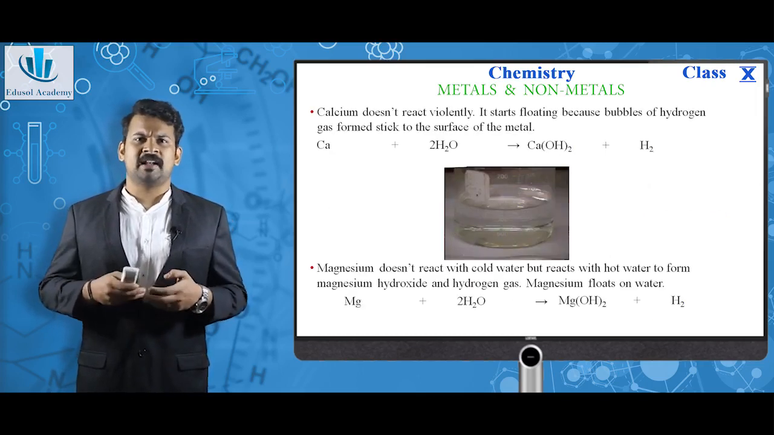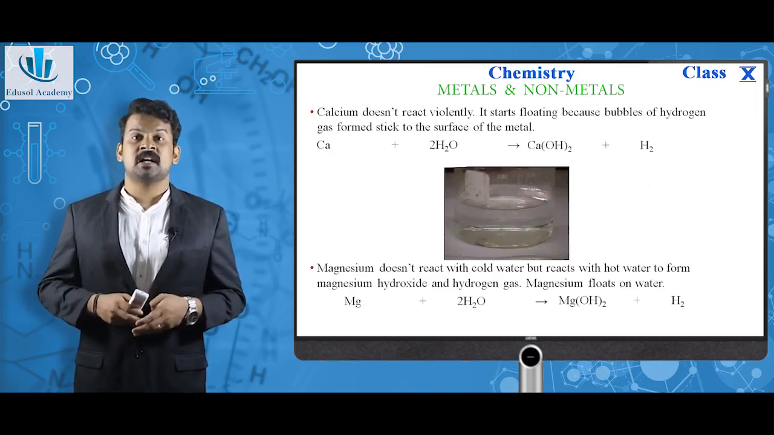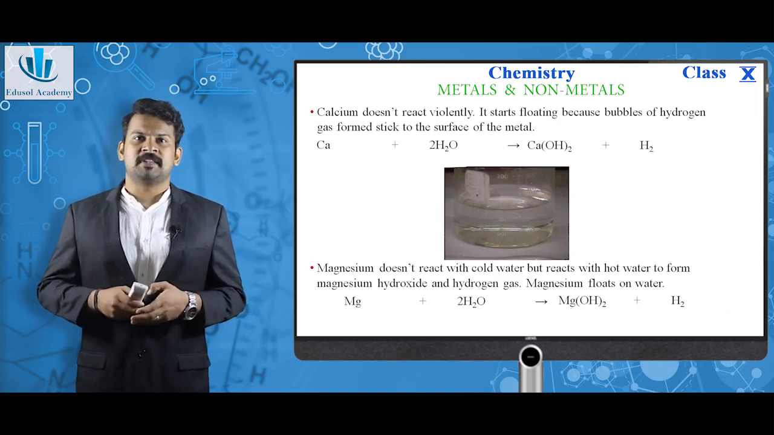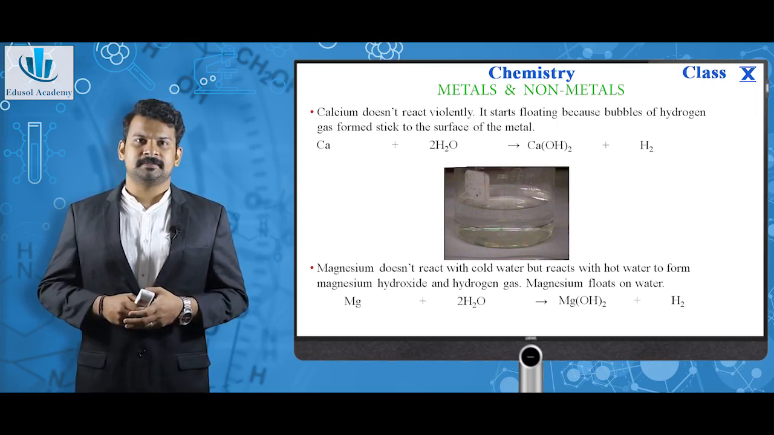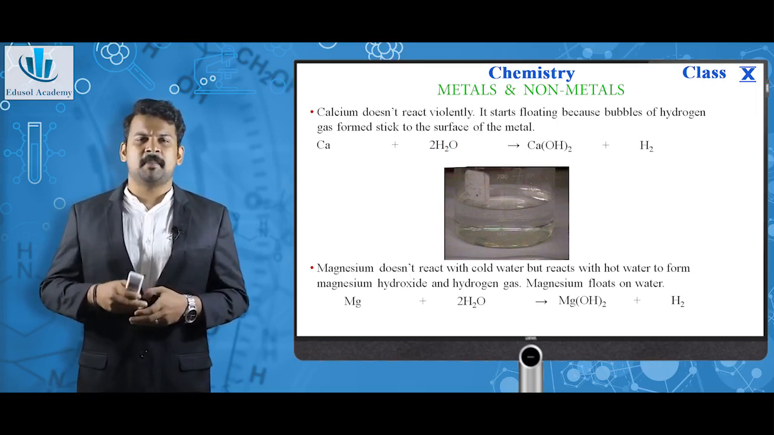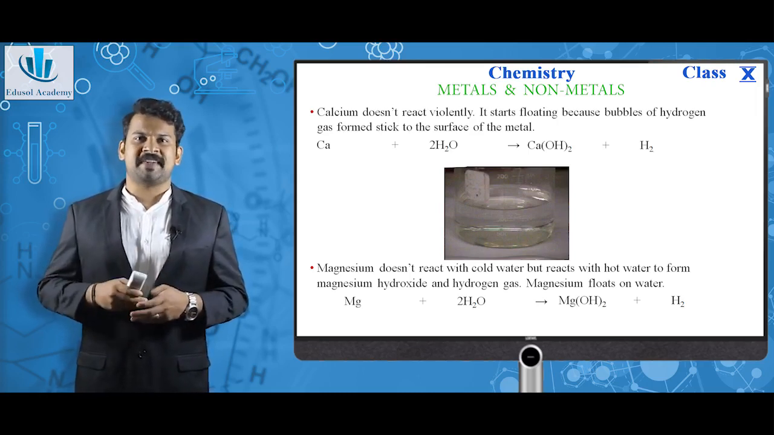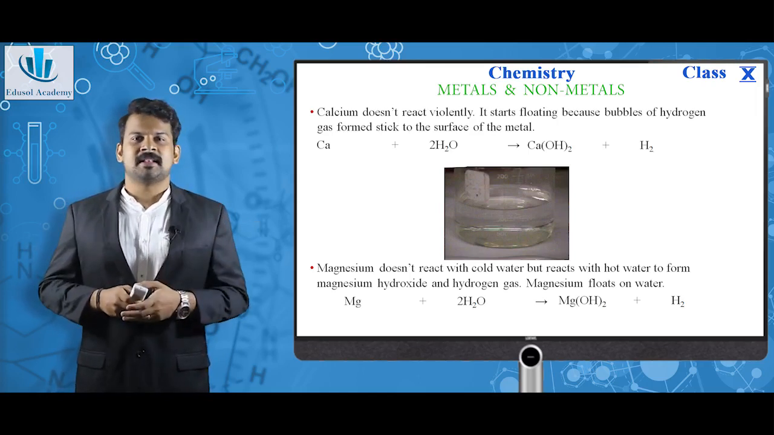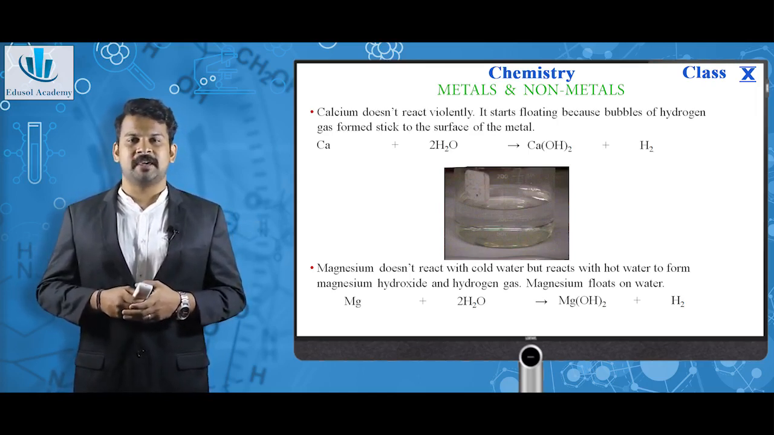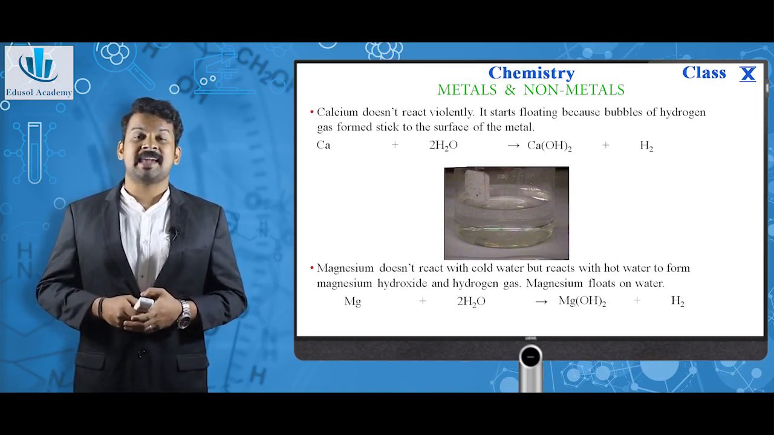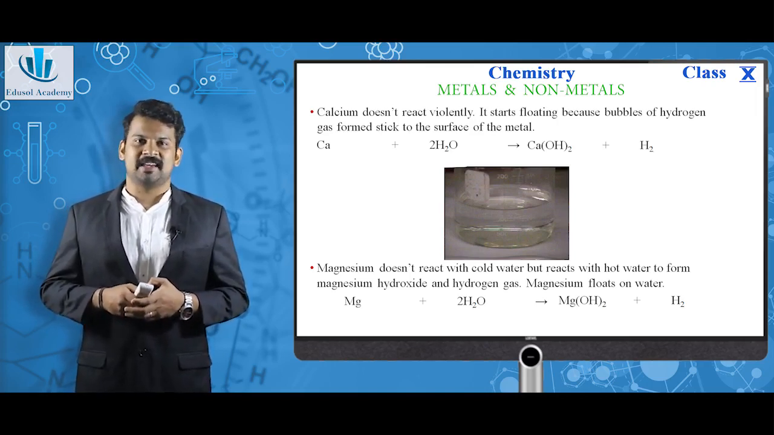Calcium doesn't react violently with cold water. It starts floating because the hydrogen gas bubbles formed get stuck to the surface of the metal. As you can see in the picture, this is calcium floating on water. Ca plus H2O giving Ca(OH)2, calcium hydroxide, plus hydrogen gas, which is H2.